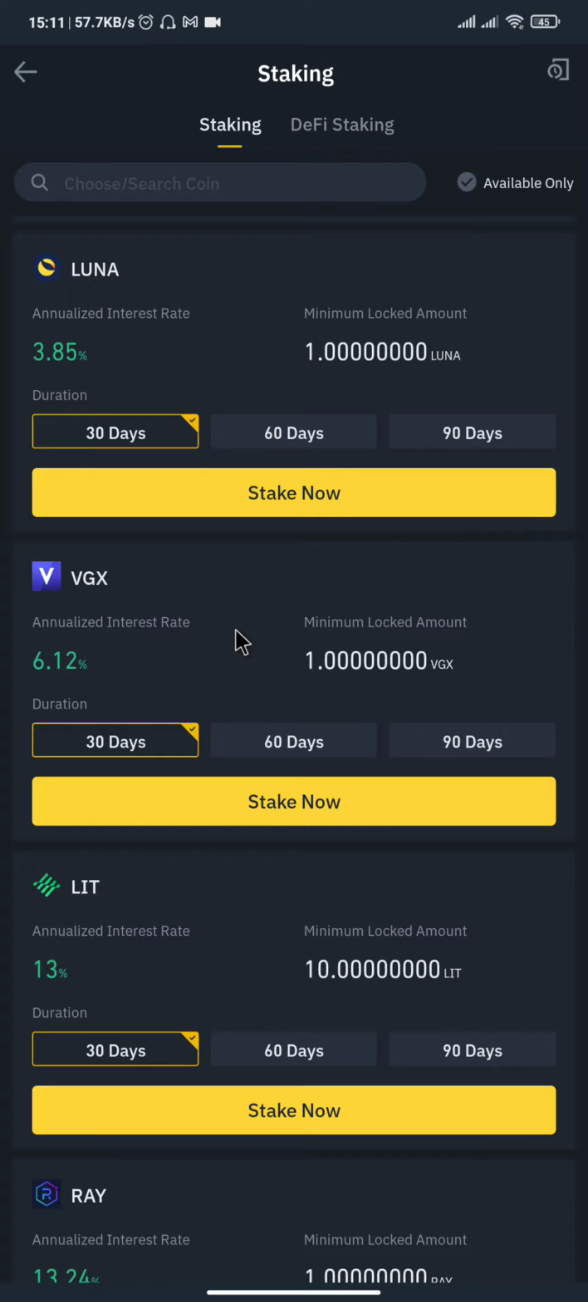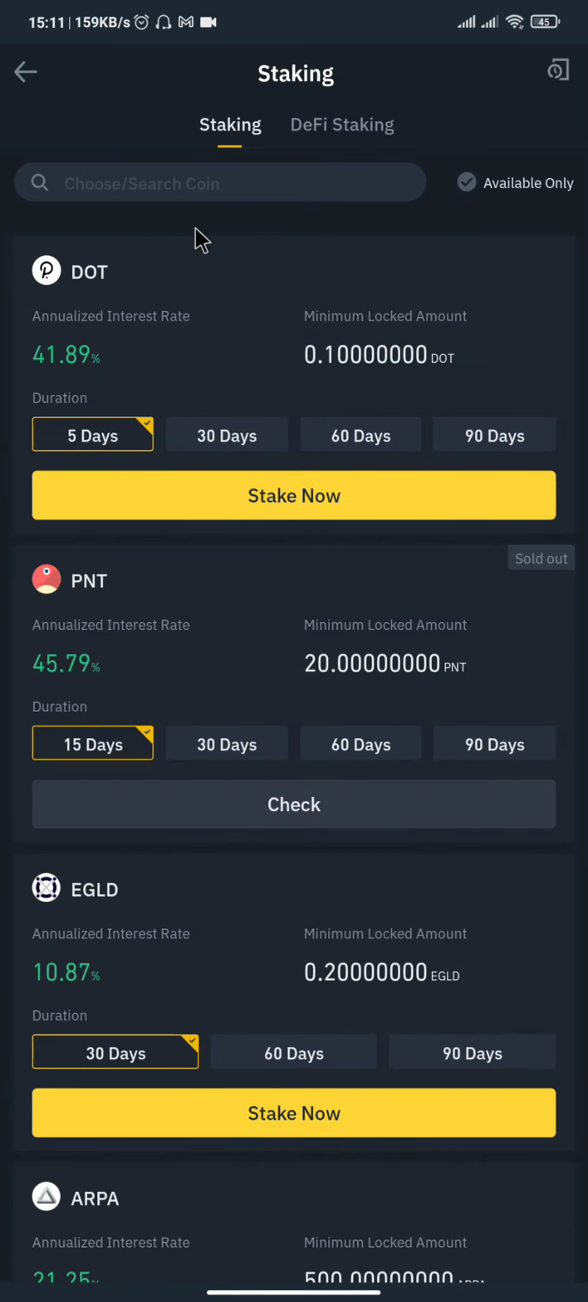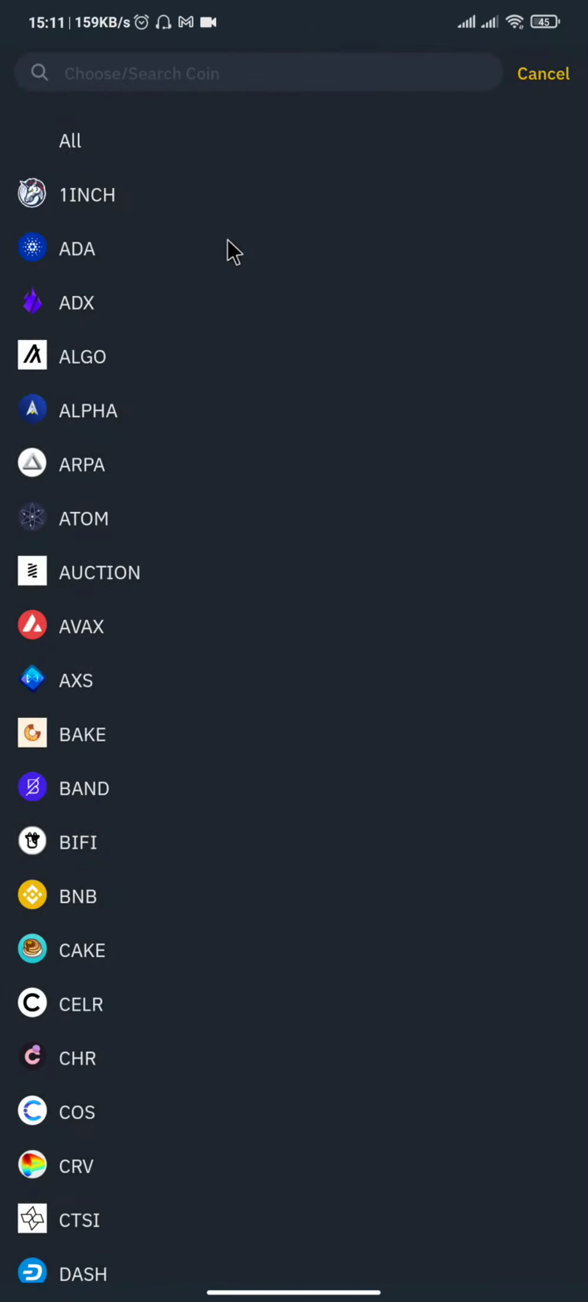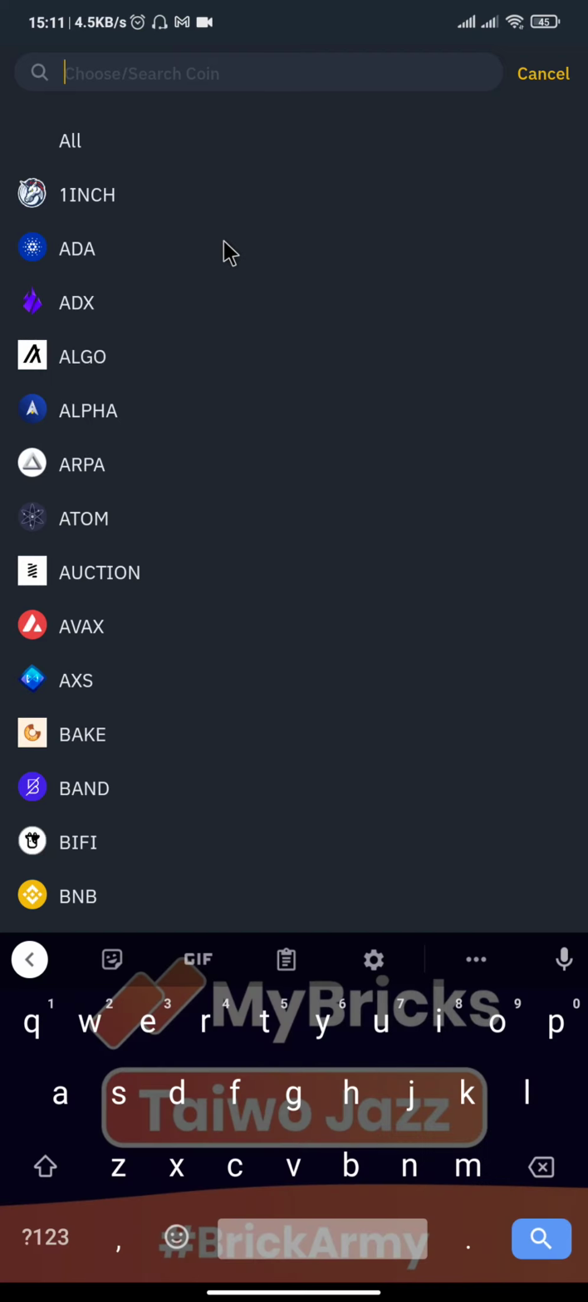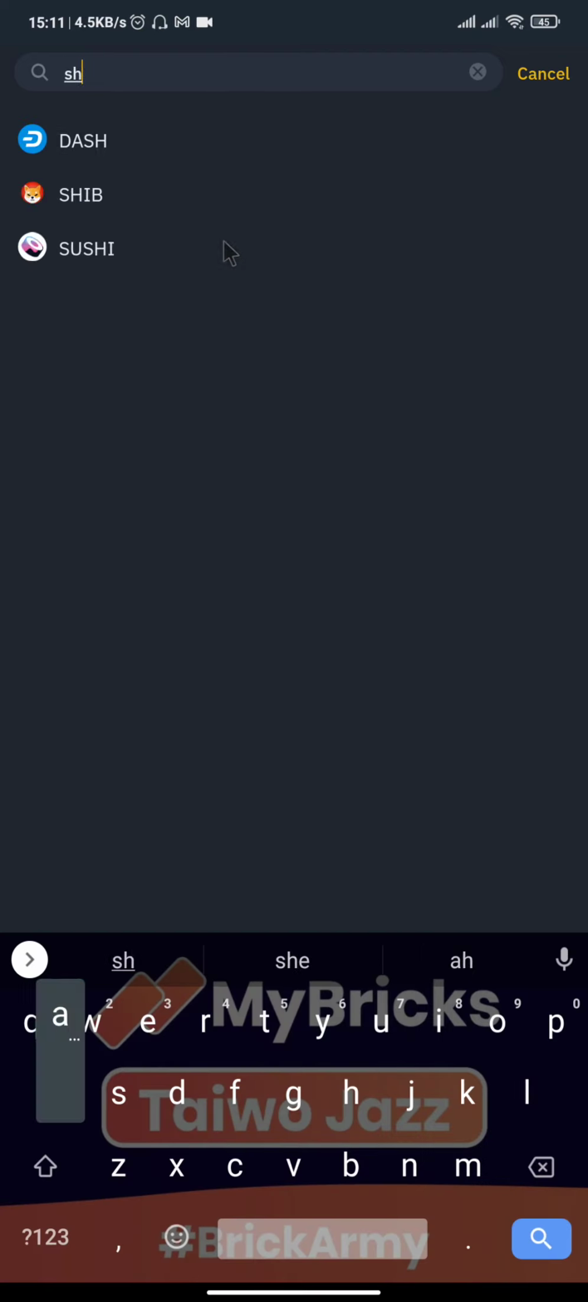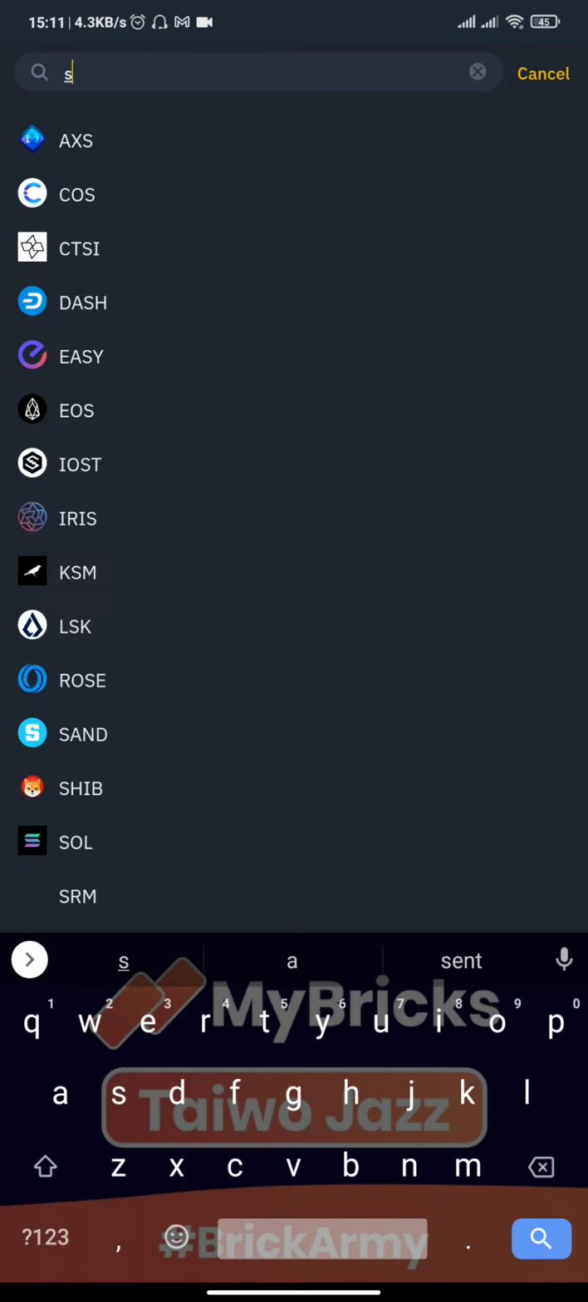If you have any token or any coin on Binance and you want to check if they have staking, just click on this search button and search the name of the token you want to stake. In this case, I want to stake Shiba Inu, so I'll just type SHIB. All right, so we have Shiba Inu.